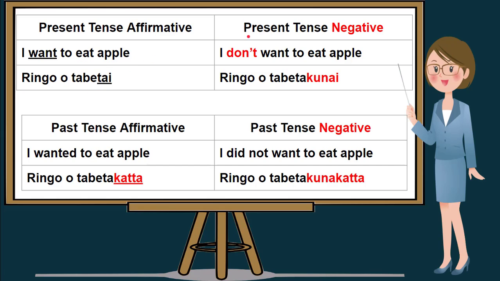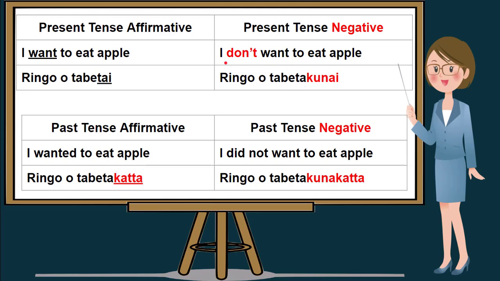In the right upper portion of our screen, we have present tense negative. What makes this sentence a negative sentence is the use of don't. So using the same sentence as our example earlier, I want to eat apple. For negative is I don't want to eat apple. As I've told you earlier, the noun should be written in the beginning of the sentence. So the noun in this sentence is apple, which is in the beginning of Nihongo sentence.